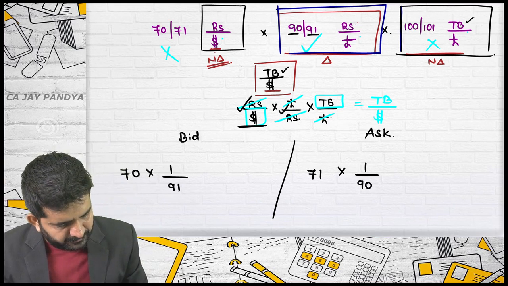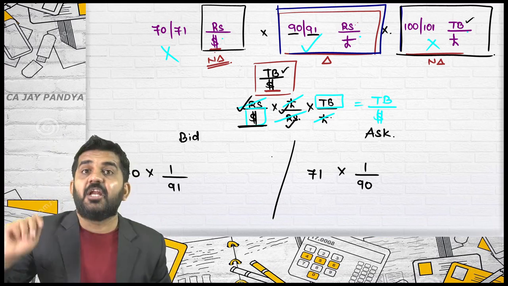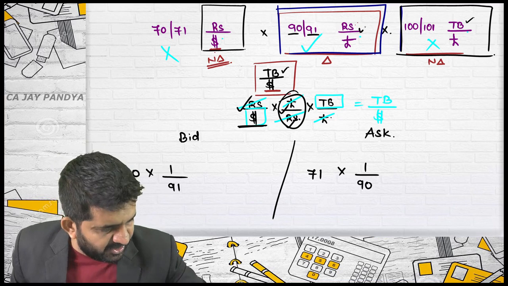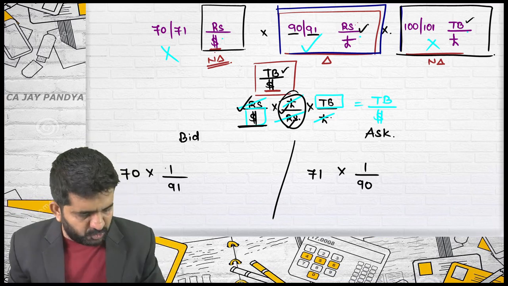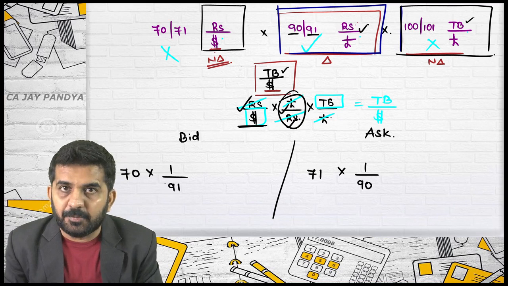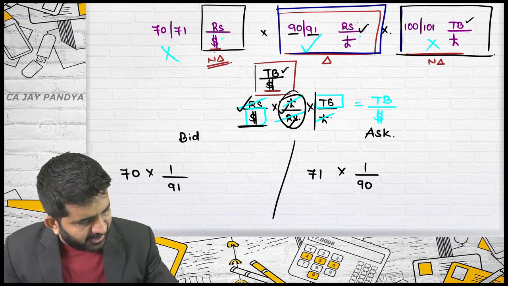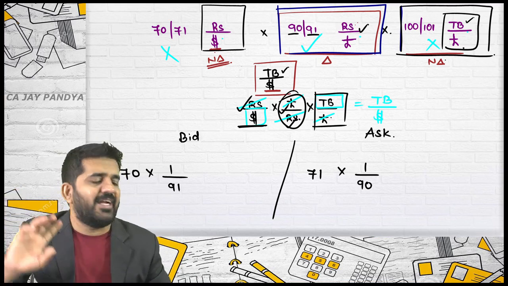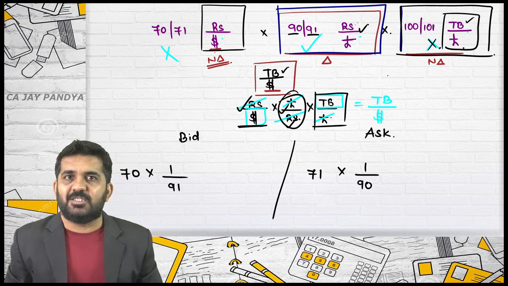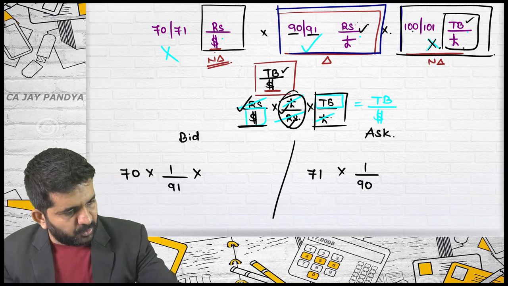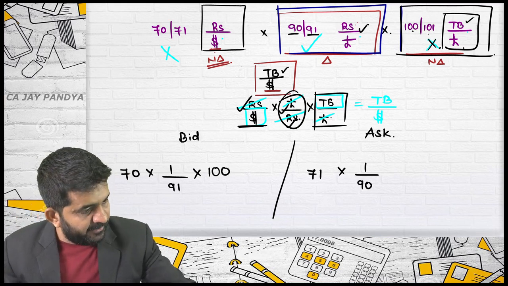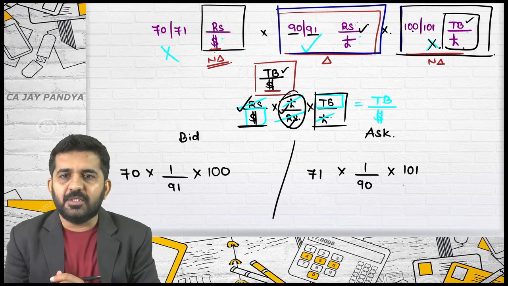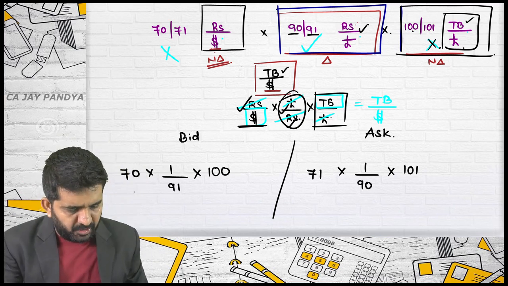and ask will become bid. I have written this rate, and which rate have I written? It will be pound per rupees. The rate given is rupees per pound, but I have reciprocaled it, so the rate becomes pound per rupees. Third, Thai baht per pound. I have already decided I am not going to reciprocal this. So 100 is bid, 101 is ask.